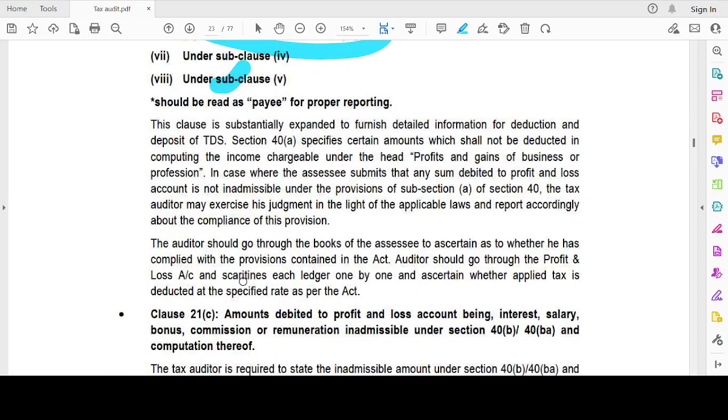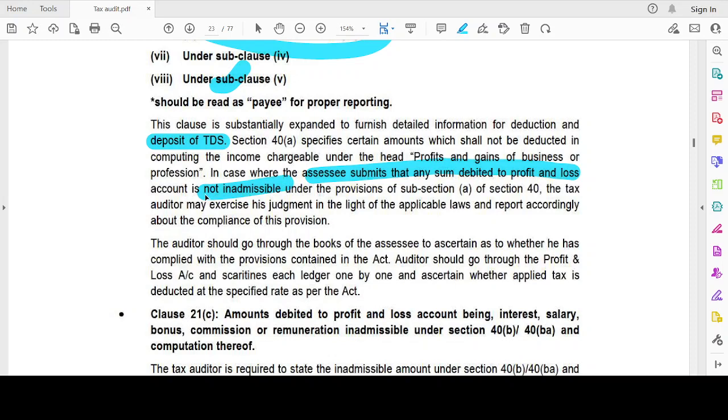This clause is substantially expanded to furnish detailed information for deduction and deposit of TDS. Whenever you are thinking about this clause, the first thing that should come to your mind is that it is with respect to TDS. Section 40 amounts shall not be deducted while computing the income chargeable under the head profits and gains from business or profession.